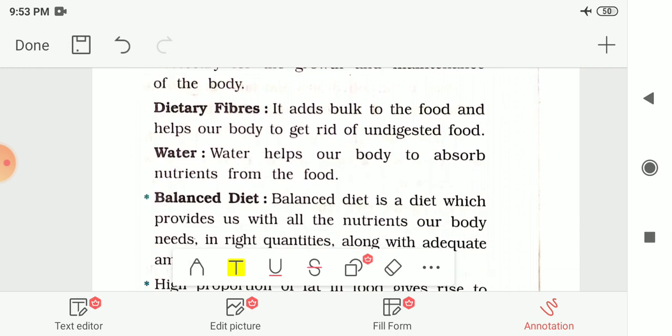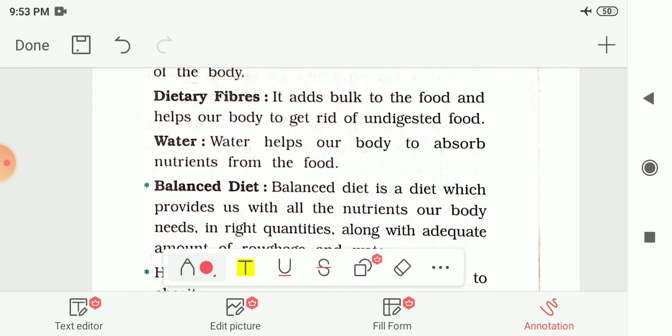Next one is dietary fibers. So it adds bulk to the food and helps our body to get rid of undigested food. These dietary fibers help to digest the food in our body. So this is the importance or the functions of dietary fibers.